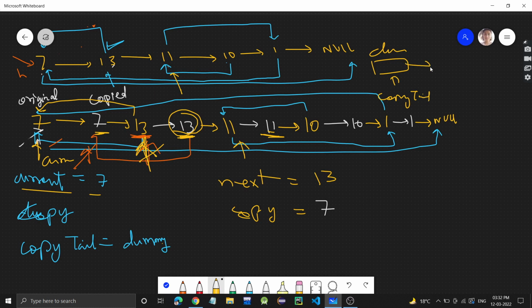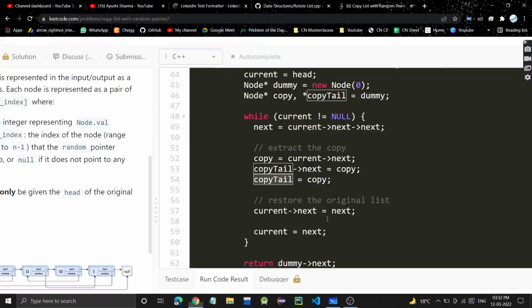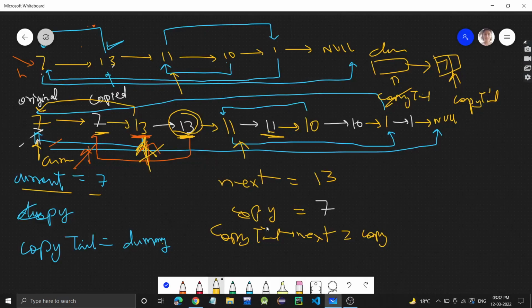Copy tail's next should be equal to the copy, which is 7. So we are making this copied linked list here, with 7 connected here. Copy tail will now go here, so that whenever the next node comes, it gets connected at the end. So copy tail will be equal to copy, 7. Copy tail is now at 7.